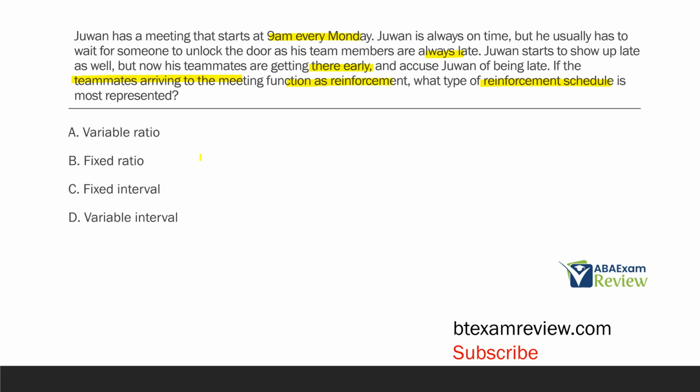So the reinforcement schedule we're looking at is either going to be a fixed interval or a variable interval. Well, we know his teammates sometimes get there early, sometimes get there late. So the arrival time is far from fixed, right? It's variable because it's an average, it's unpredictable. Juwan never knows when they're going to show up, but he just knows when he's there, they could be early, they could be late. So his reinforcement is going to come at some point. He just doesn't know when, and it doesn't matter what he does. He just has to sit and wait for time to pass until he can receive reinforcement. So with that said, the type of reinforcement schedule that's most represented is D, a variable interval.